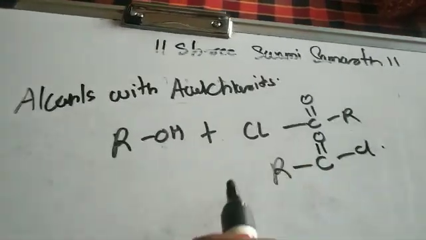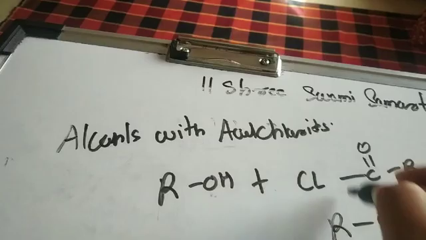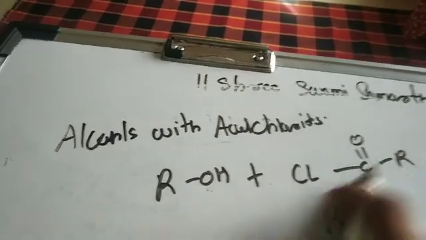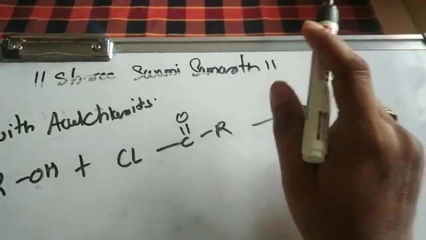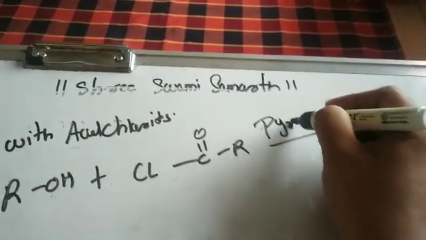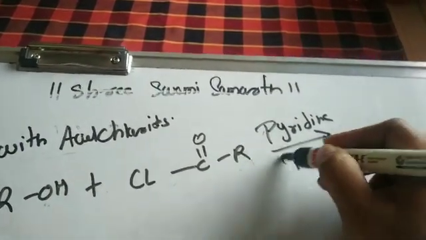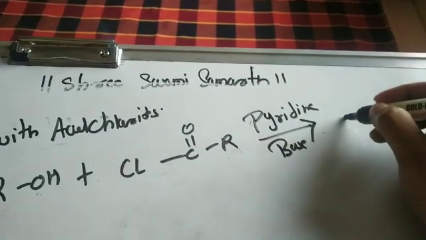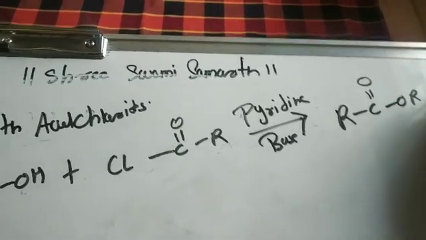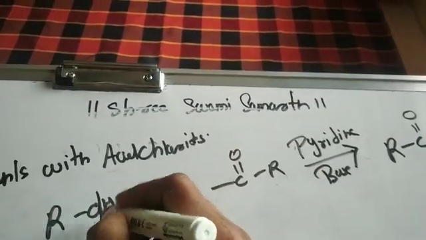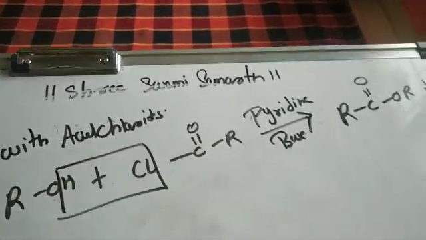But here I need to show you the removal of an HCl, so I have written it in a reverse way. This reaction takes place in the presence of a pyridine base. Again the product will be the same, RC double bond OR plus removal of HCl. See, this removal of HCl will take place, right?